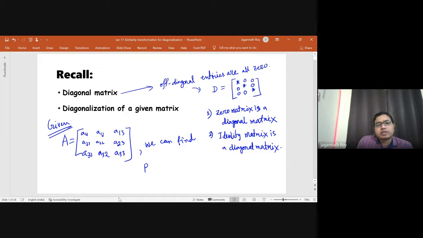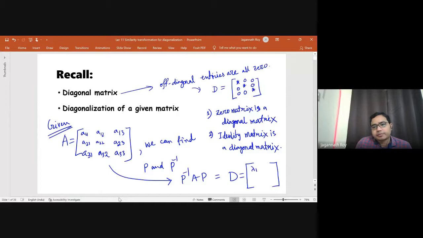We can find P and P inverse for which P inverse AP becomes a diagonal matrix, where this diagonal matrix is nothing but the eigenvalues of A. This is called a spectral matrix of A, and this P is called the modal matrix.